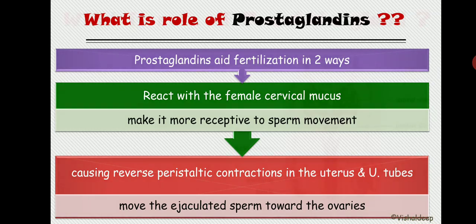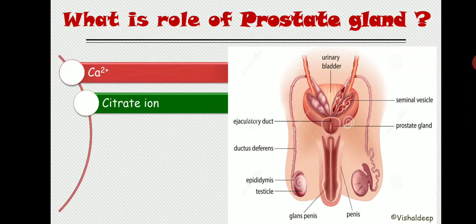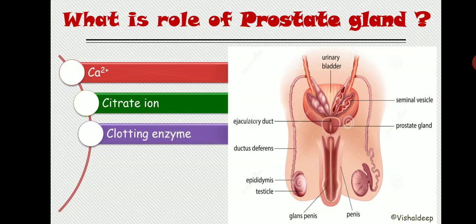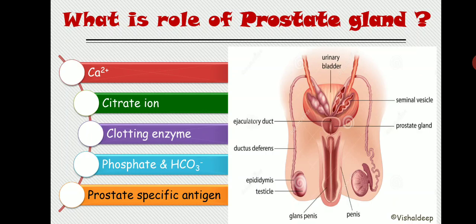Now what is the role of the prostate gland? See, over there is the prostate gland. Again, the prostate gland releases certain chemicals. First is calcium, then citrate ion, then clotting enzyme, phosphate and bicarbonate, and the prostate specific antigen. These are the substances released from the prostate gland.